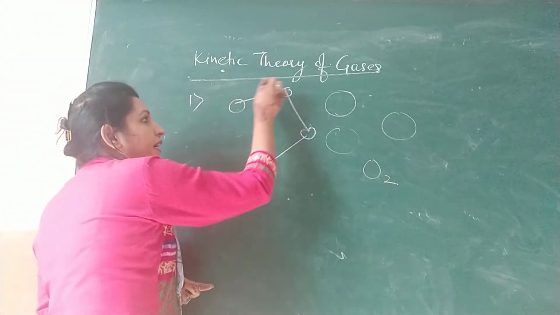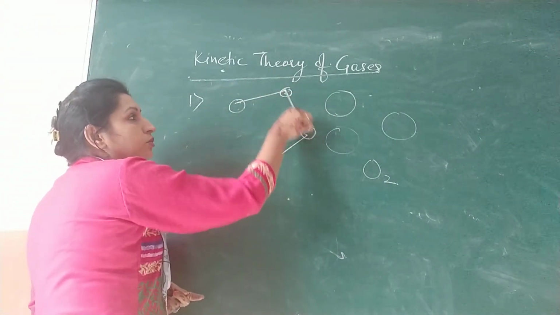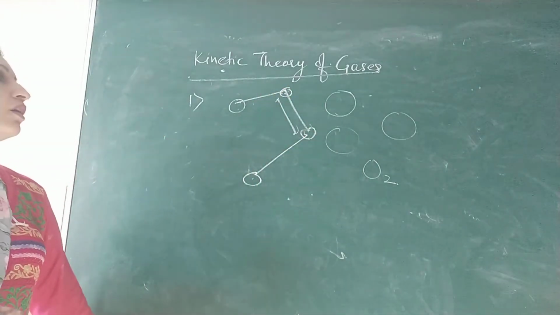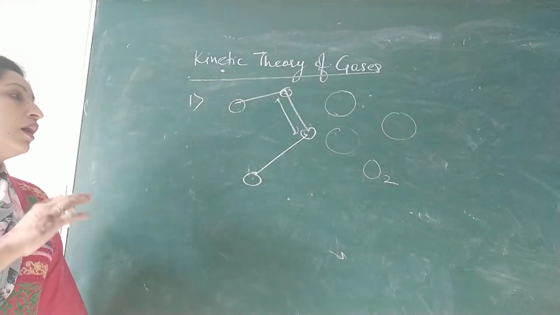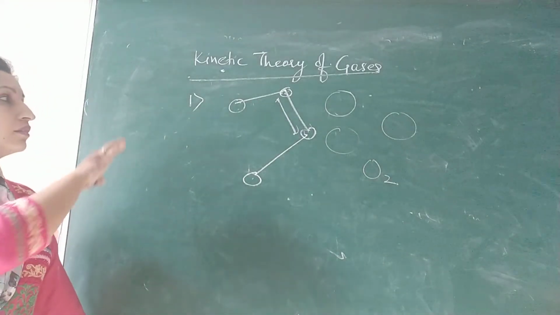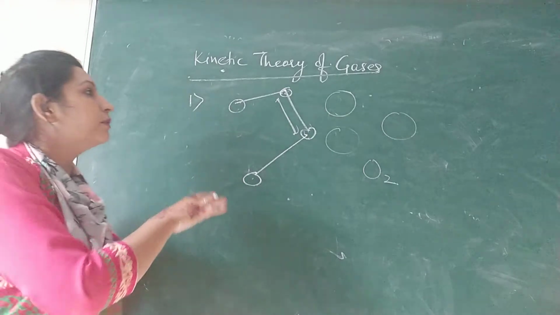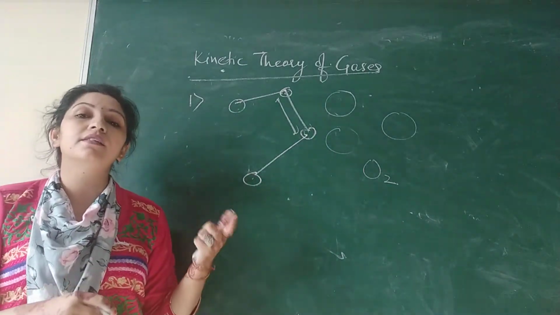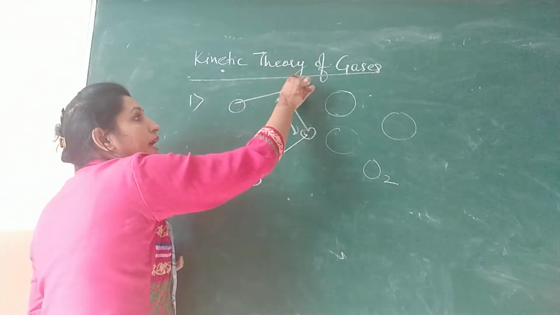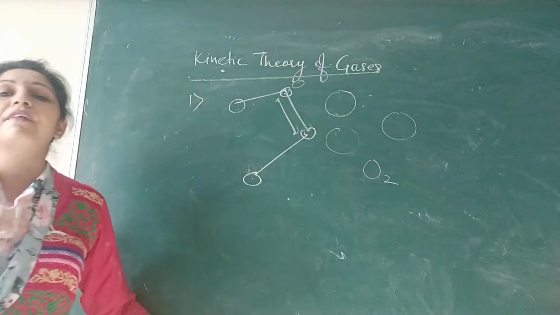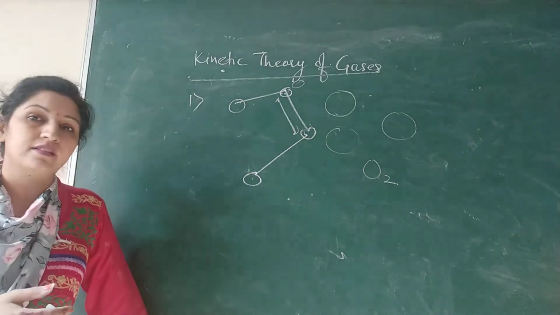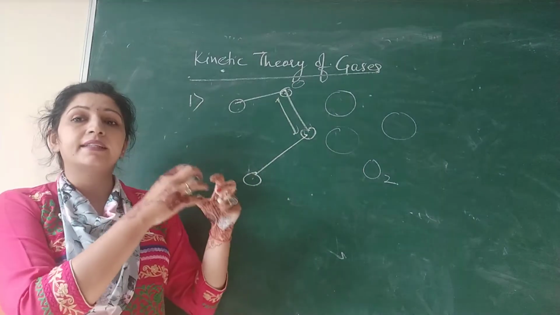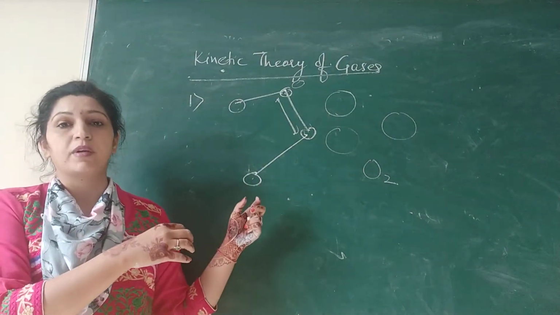Like one collision is over here, one is over here. Then these are two successive collisions. So the distance between them, this is called the mean free path of the particles. This is one thing, the average distance between the molecules, this is called mean free path. This was the next postulate, and these collisions are almost instantaneous. Like when here it will collide with any of the molecules, that collision is very fast, it is instantaneous. There is no time that the molecules remain collected at a point, that they form a cluster at a point.